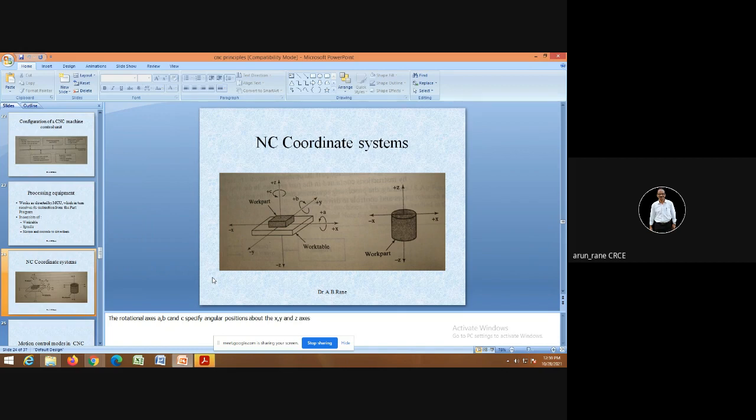As I told yesterday, the concept of retrofitting. Retrofitting means converting your conventional machine into a CNC machine. Okay, like converting your old building into a new building. So that is what retrofitting is.